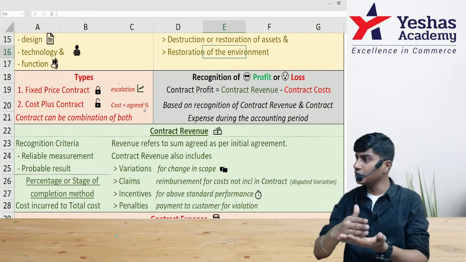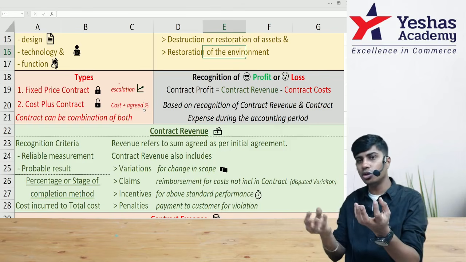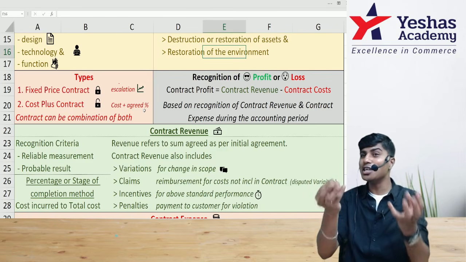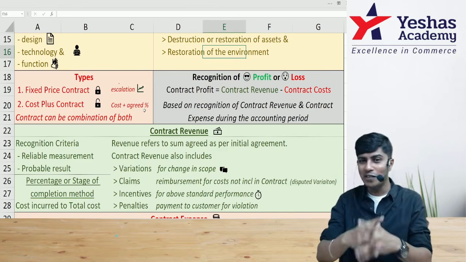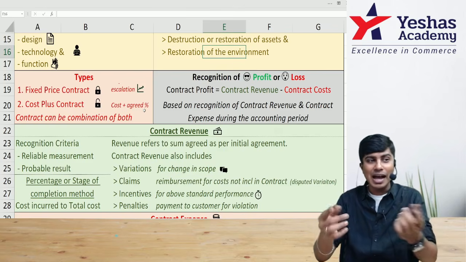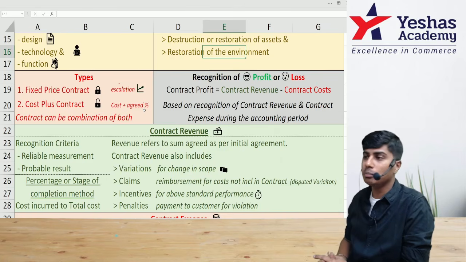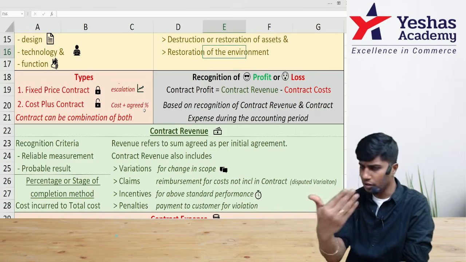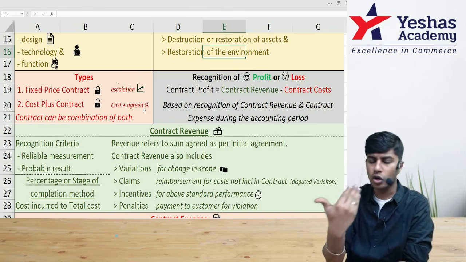So as and when the cost is incurred, it will be totaled. On that cost will apply one percentage. That percentage is the profit, which when it is added to the contract cost incurred will become the contract revenue, and such contracts are called as cost plus contracts. You can have a combination of both also when it is agreed between contractor and contractee.